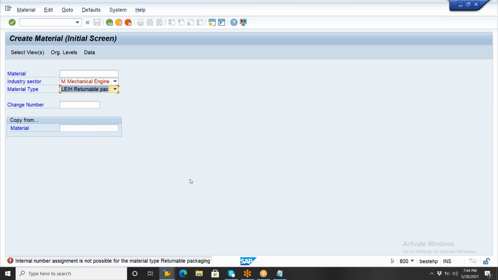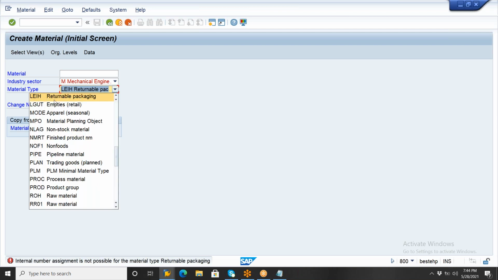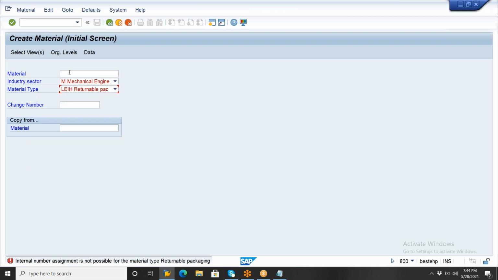So as per standard SAP, what is the material type? You must create with material type LEH here. This is returnable packing. So internal number assignment is not there, external number assignment here. Okay, no problem. I will make it an external number. Some cylinder. Okay, some 15 kg. So each cylinder is 15 kg. Okay, so cylinder I am giving.